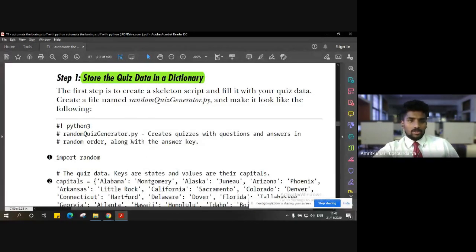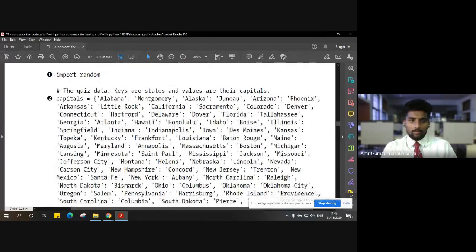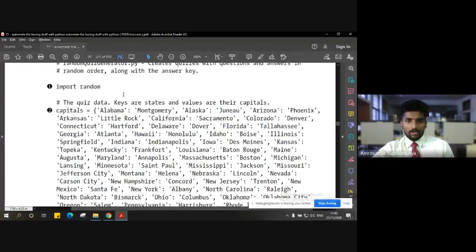Right. So let's say first thing we have to store the quiz data inside a dictionary. So let's say we create data for some states and their capitals. Okay. So we have this state and capital data for the US, but you can create it for India. You can create the names of all the states and all the capitals associated with those states. In case there are two capitals, there are a few states which have two capitals, right? So in that case, you can use a bitwise operator, the pipe character, so that you can implement.